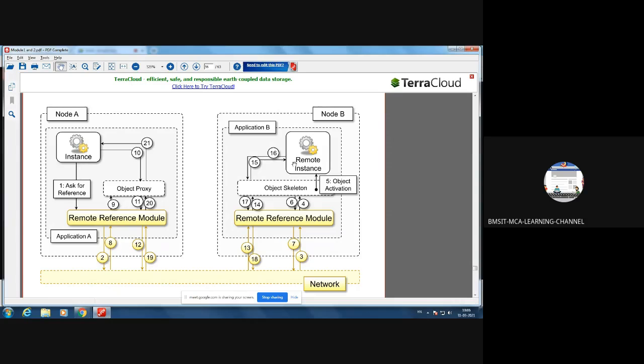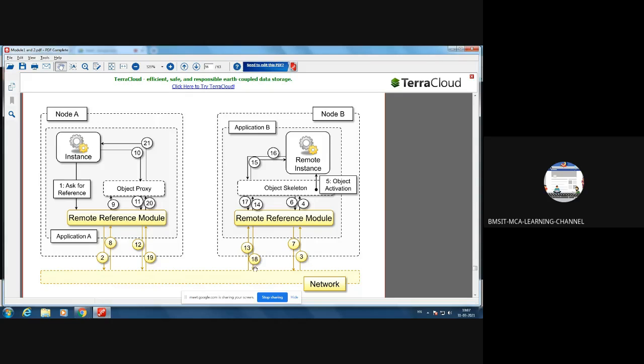Okay, then 17. See how this will show. Now if it is making some particular request, that will be serviced. That request will be serviced through step number 17.